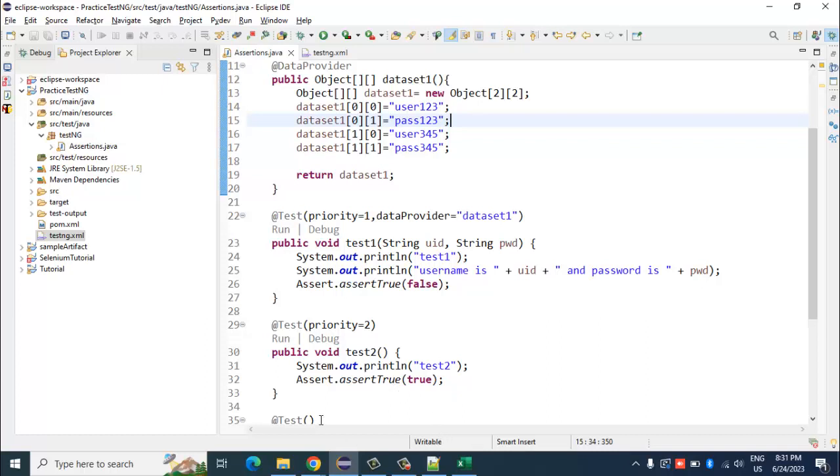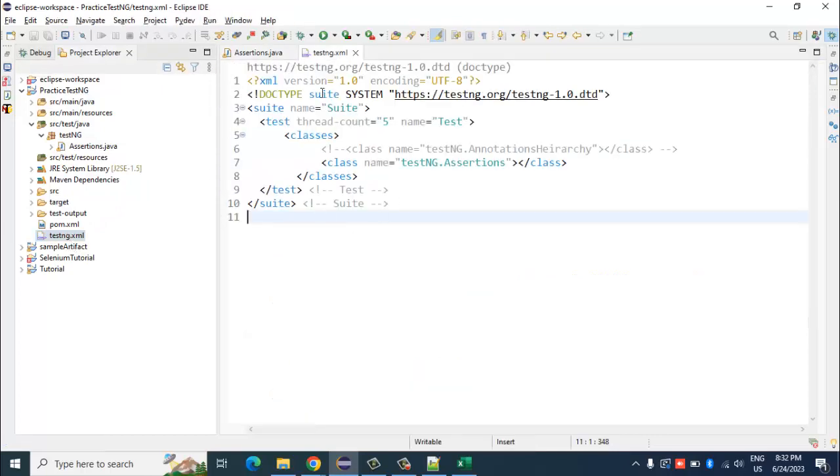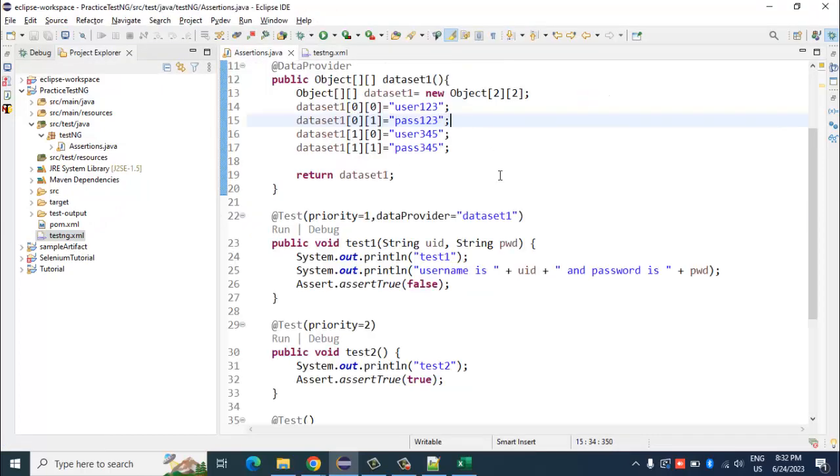There's one more way where you can use parameterization in TestNG instead of data provider. What you can also do is, there is this annotation called parameters. Okay, so now let's say I remove this data provider from here.